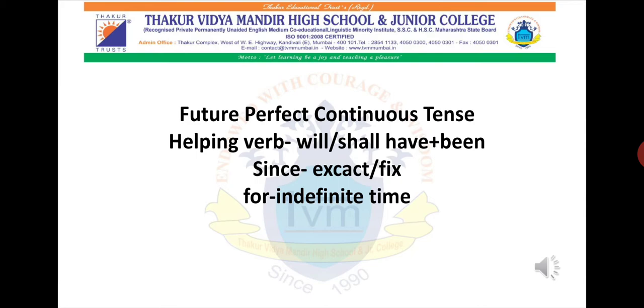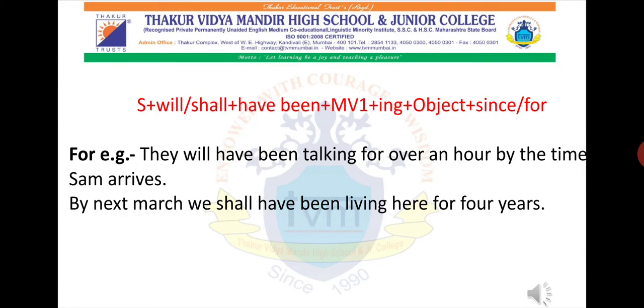Okay, and you all know when to use since. If there is an exact time, a fixed time given, or a particular day, or if an event is taking place in the morning, afternoon, evening, or night, then you have to use since. Or if indefinite time is given, then you have to use for. So let's look at a few examples so that you get to know exactly and get a broader idea. Okay, let's move ahead with our structure. Just to tell you, this tense is not very common, but we still have to study it. Please don't ignore this.